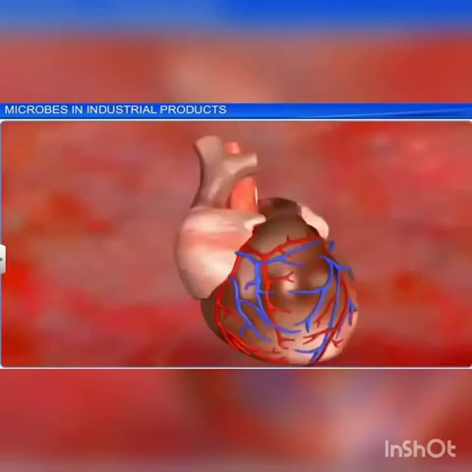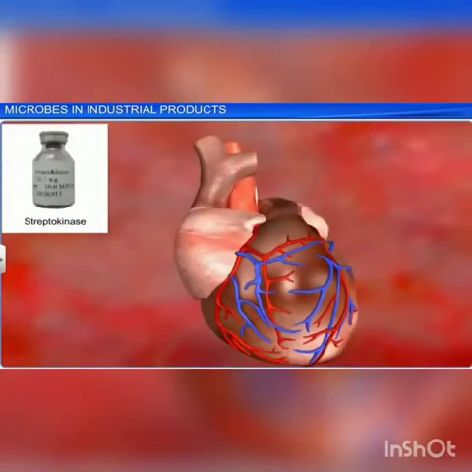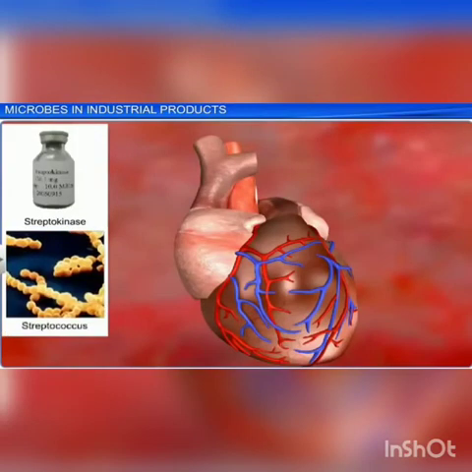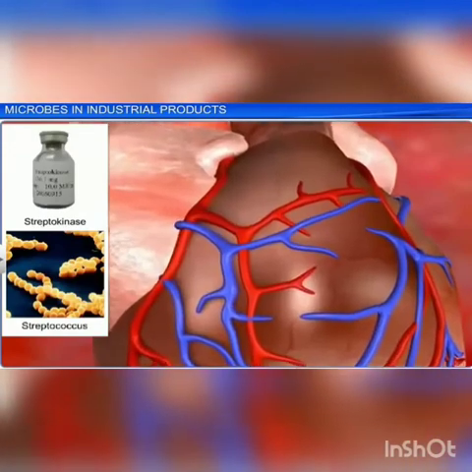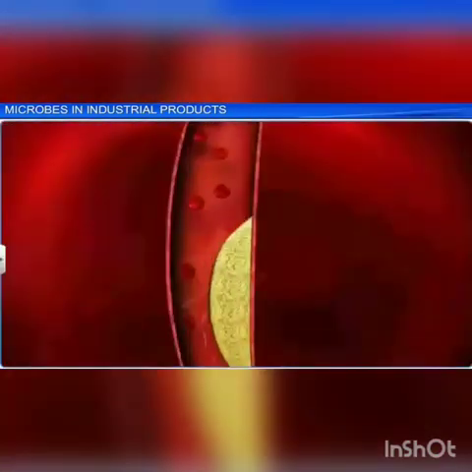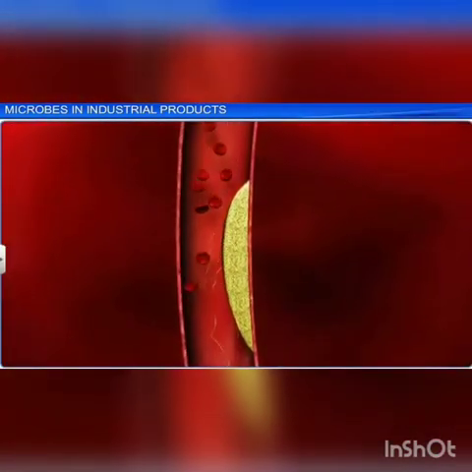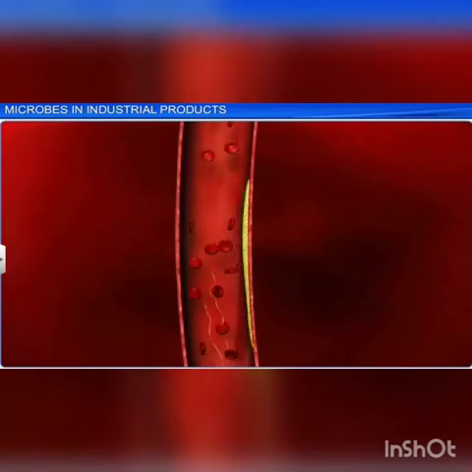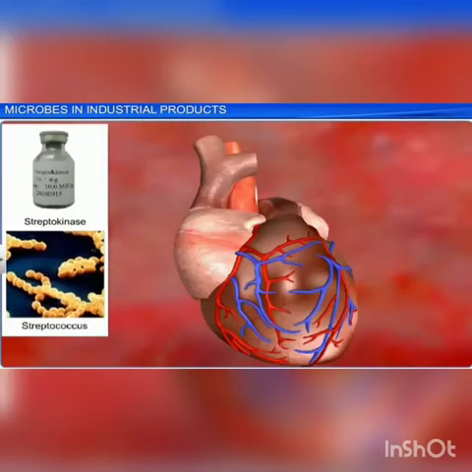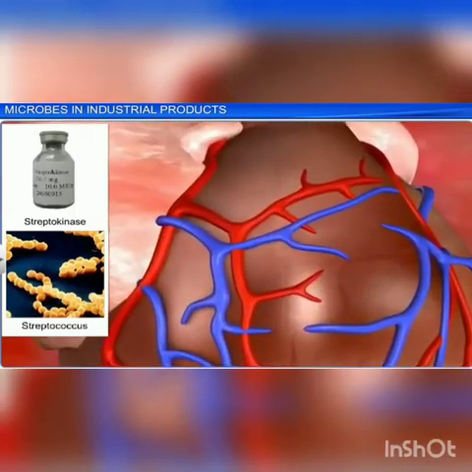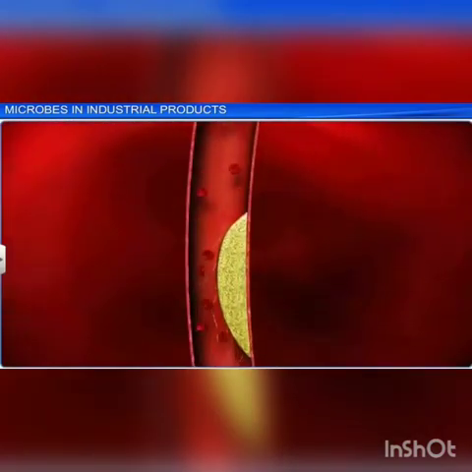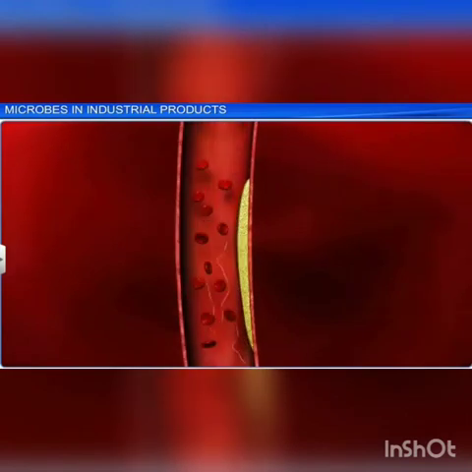Now, if there is a blockage in the heart, we use genetically engineered streptococci, which is used as a clot buster. With the help of this, we can clear the blood clots inside the blood vessels. If a blood clot forms, there is a chance of a heart attack. To prevent that heart attack, we can use this clot buster.